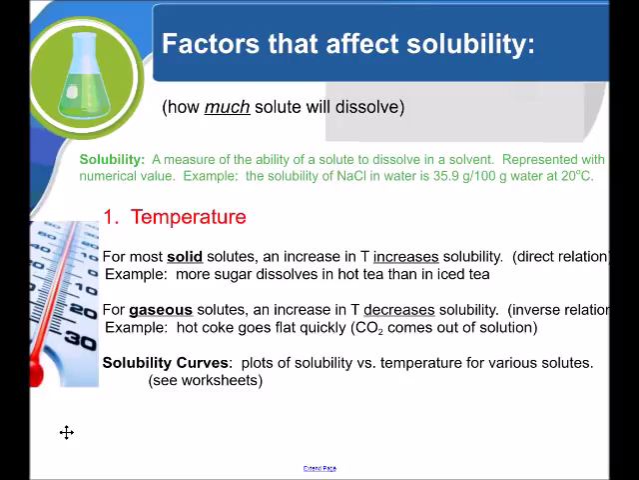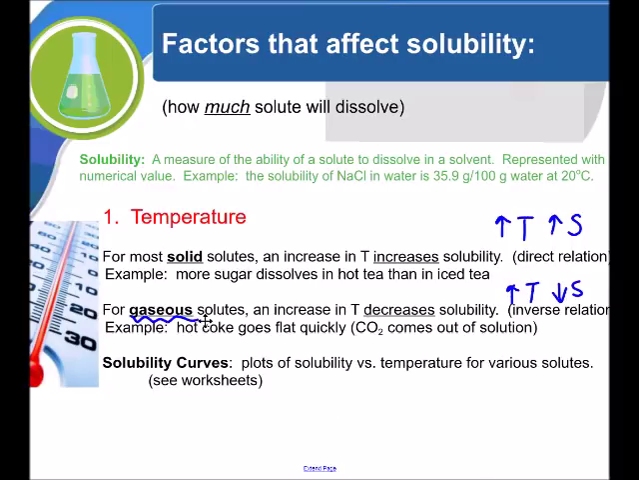For most solid solutes, an increase in temperature will increase solubility. There is a direct relationship. If one goes up, the other one will go up. So increase the temperature, and we increase the solubility of a solid. Now for gaseous solutes, an increase in temperature will decrease solubility. So it is the opposite. It is an inverse relationship.